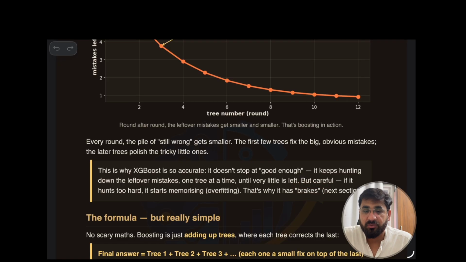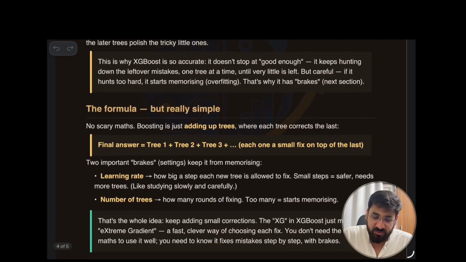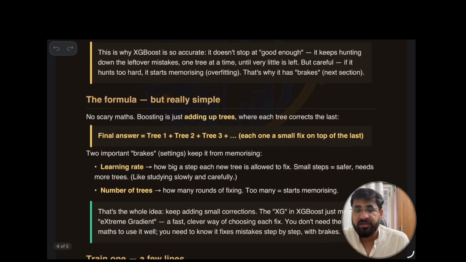The setting says, look, don't hunt for n number of times. I will give you a logic that you should follow, and if you ask me the formula, you don't need derivatives, you don't need calculus, no differential equation, nothing, just simple addition: tree 1, tree 2, and each one a small fix on top of the last.